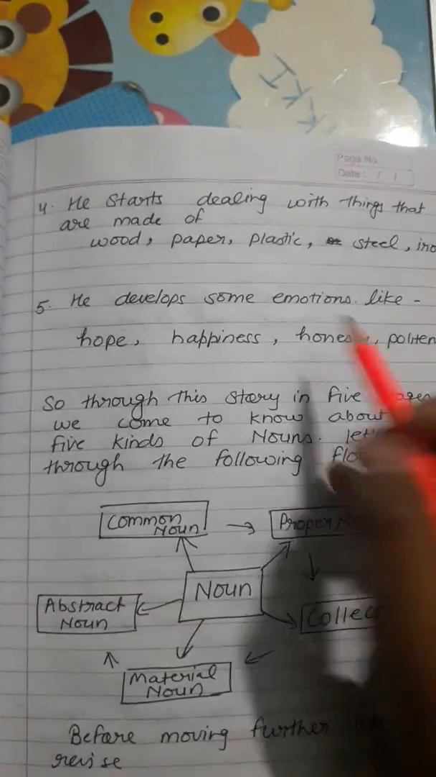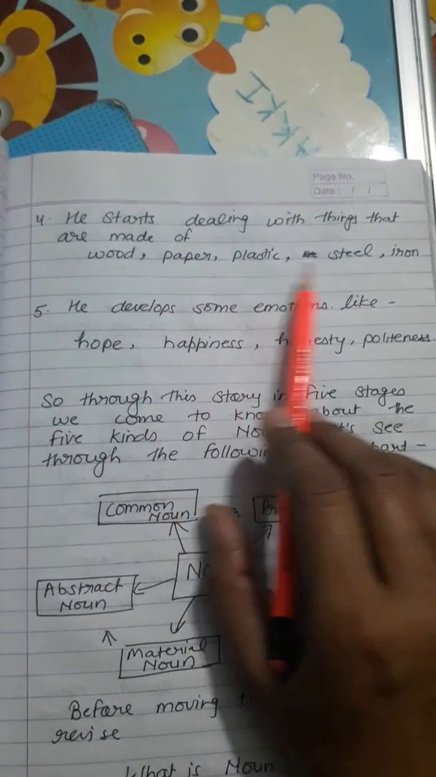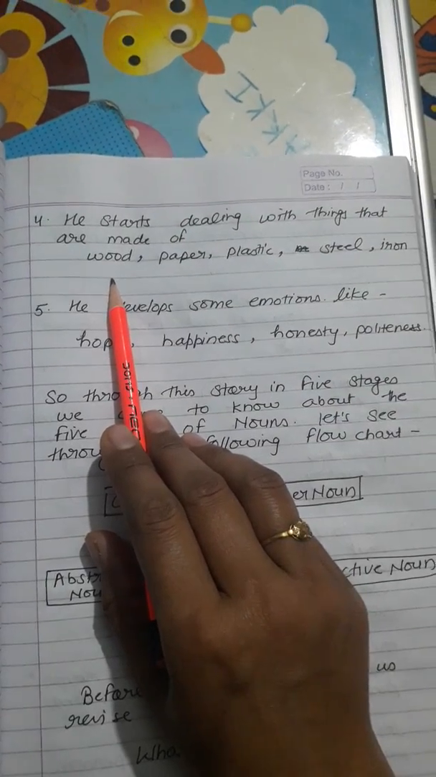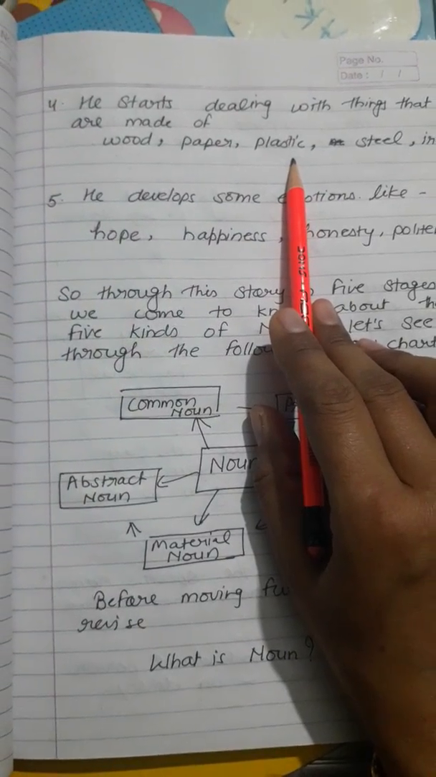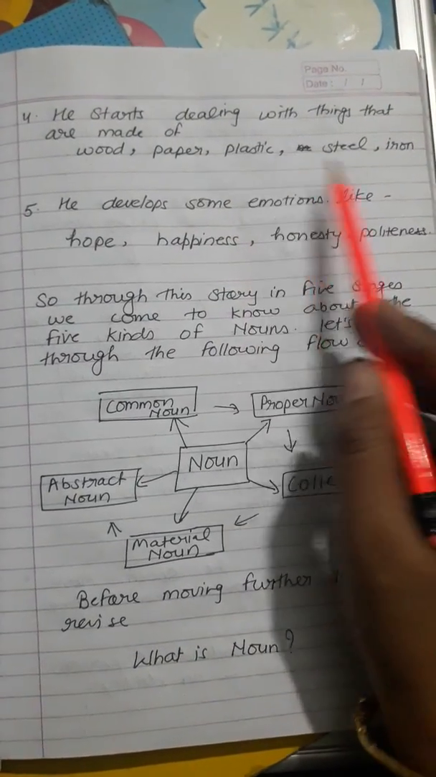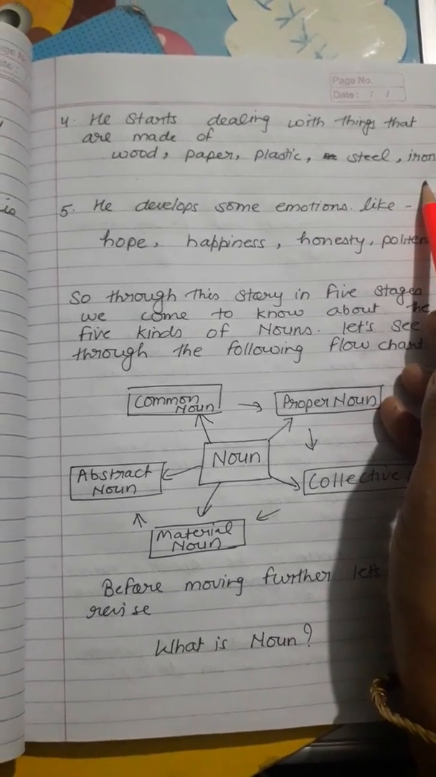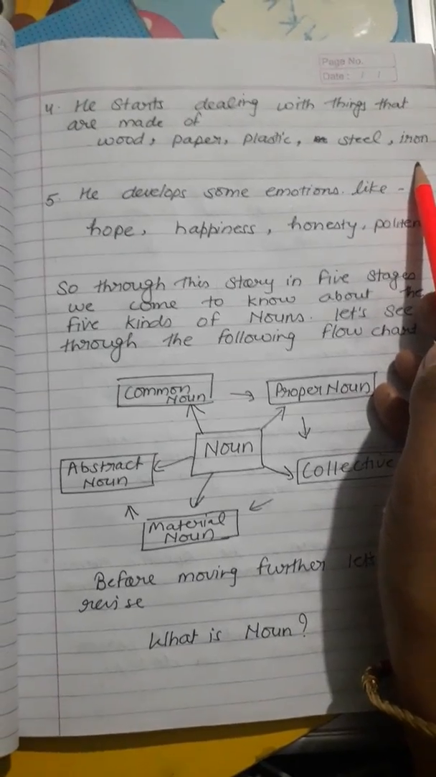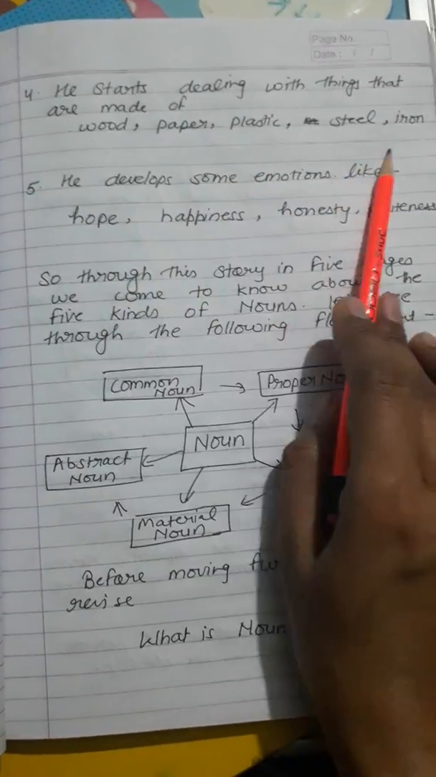And then in stage 4, what happens? He starts dealing with things that are made of wood, paper, plastic, steel, iron. These all things you also use. Like your pencil is made up of wood, your notebooks are made up of paper, your scale is made up of plastic, your water bottles are made of steel, and sometimes you use some compass or such kind of things in your maths, they are made of iron. So you start using things made up of all these metals or materials.